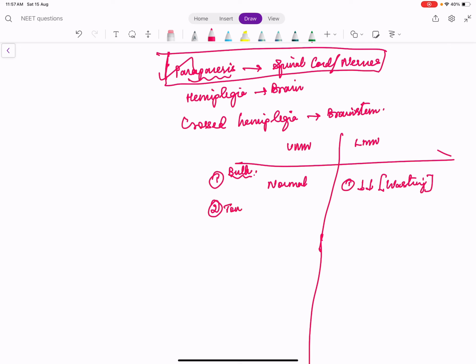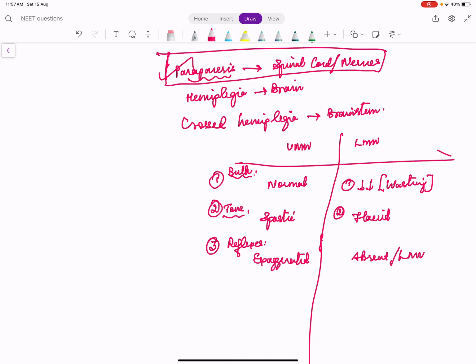What happens to the tone? Tone is increased, that is, spastic in UMN. Tone is flaccid in LMN. What happens to reflexes? Reflexes are increased or exaggerated in UMN. Reflexes are absent or reduced in LMN. So everything is reduced in LMN, everything is increased in UMN.